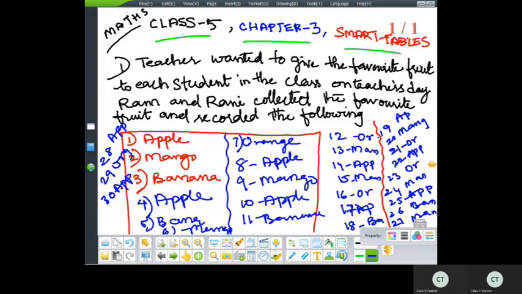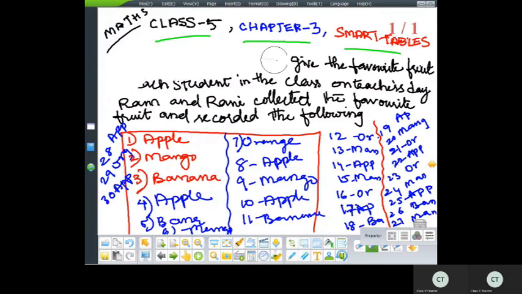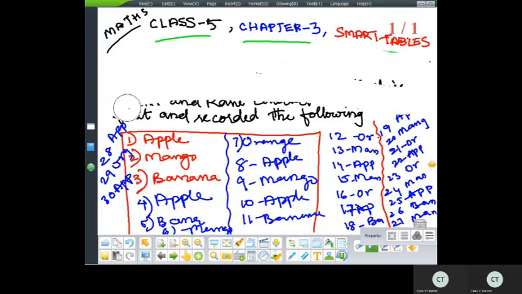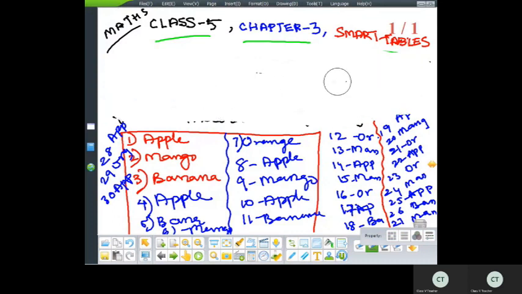Okay, so these are the number of fruits, the number of students, and the names each one gave. Okay, so firstly I'll erase the question and collect the information and write it in the form of a table of this students' collection.